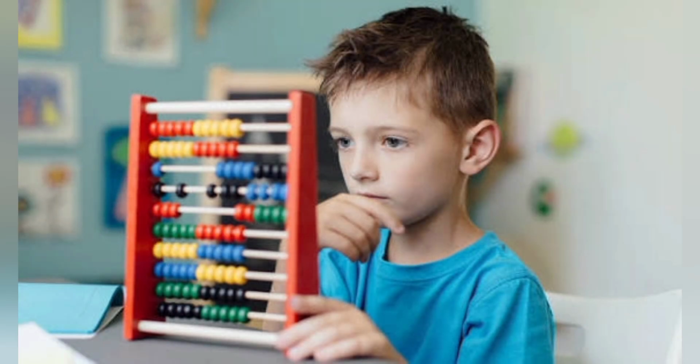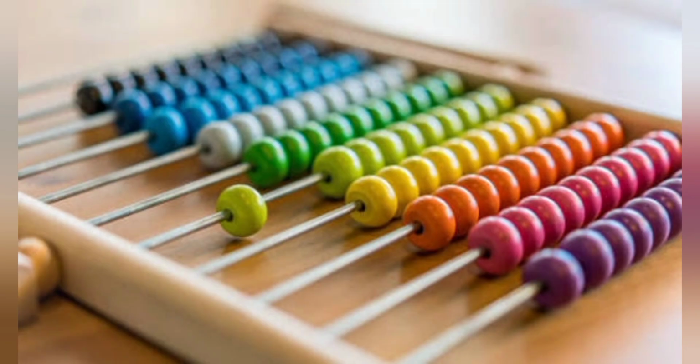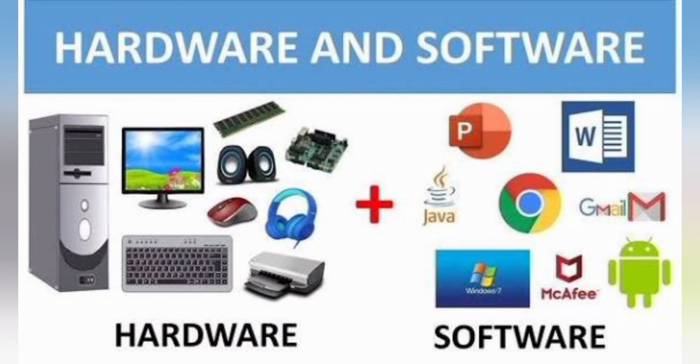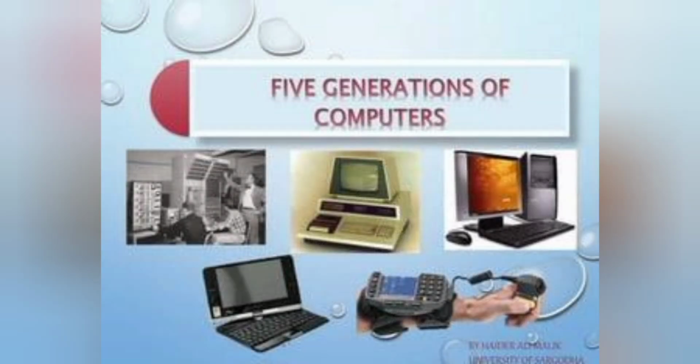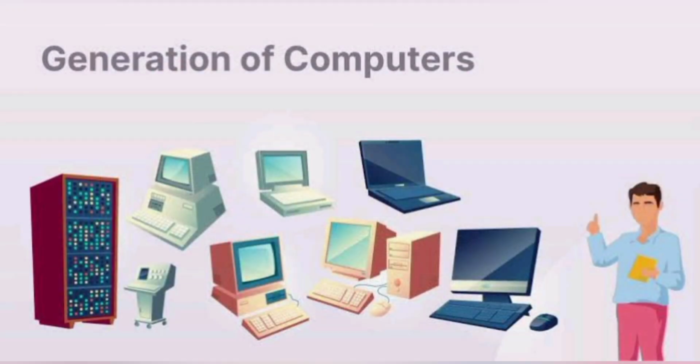When you were kids, you must have owned an abacus on which you learned basic mathematical skills. Did you know that the abacus originated in ancient Mesopotamia and is one of the earliest known computing devices? It consisted of beads on rods and was used for basic arithmetic calculations. We all know that computers work through an interaction of hardware and software. The whole transformation and advancement of the computer goes back decades. However, there are 5 apparent generations of computers. Each generation is defined by a paramount technological development that changed how computers operate.